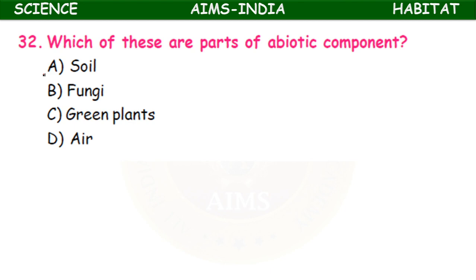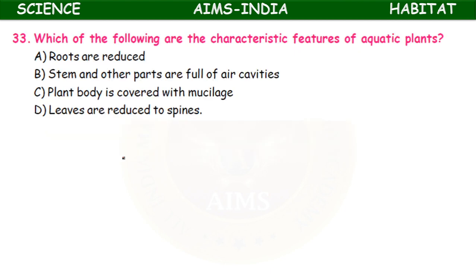Which of these are parts of the abiotic component? Soil, fungi, green plants, air. Abiotic components is a multi-correct answer: soil and air. These are abiotic components. Fungi and green plants are biotic components.